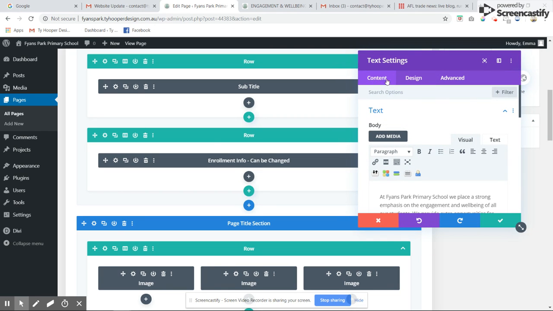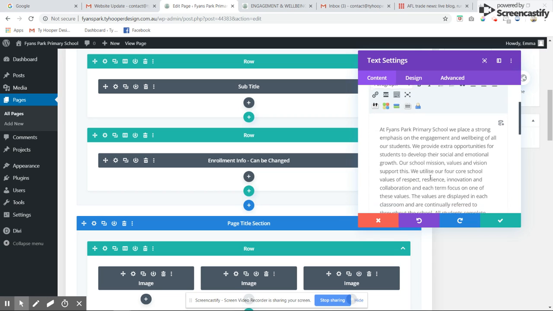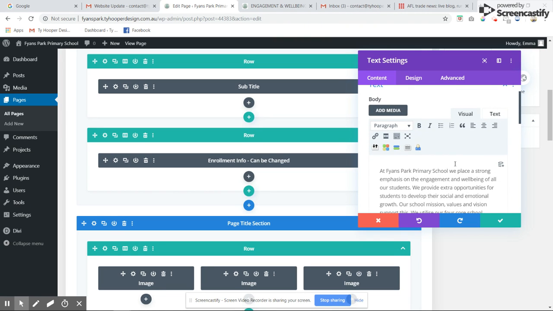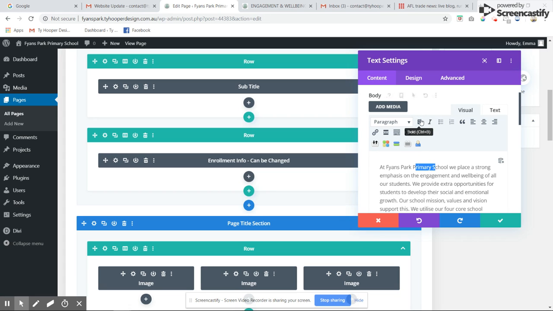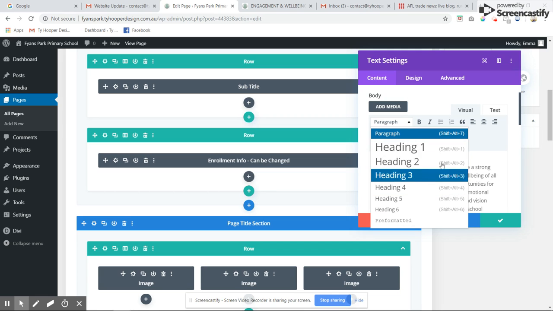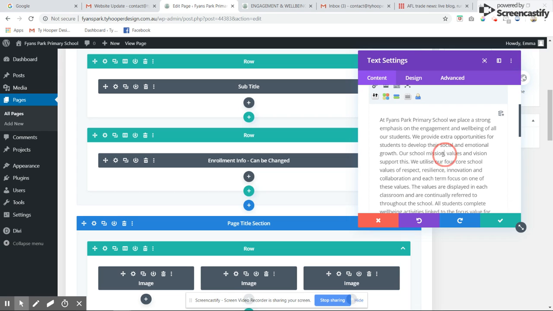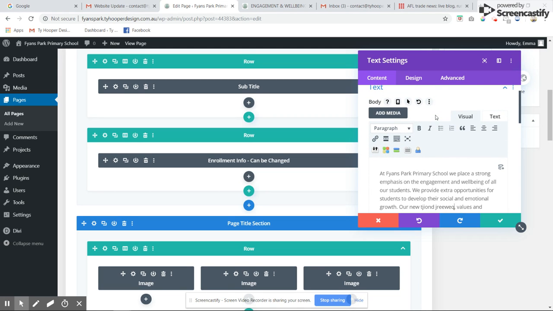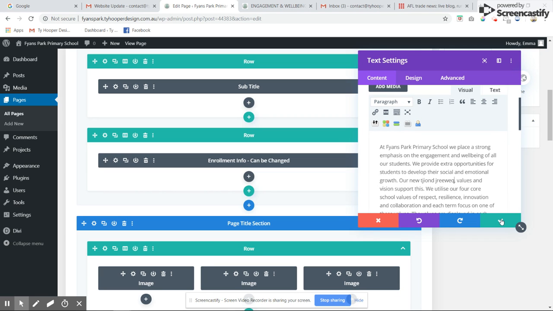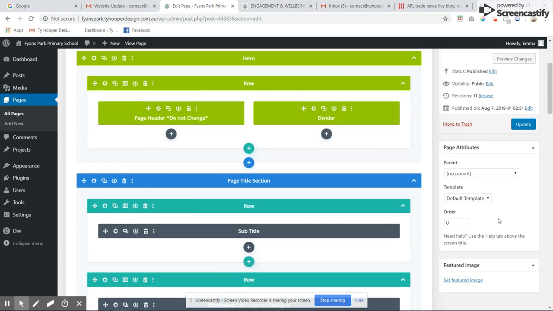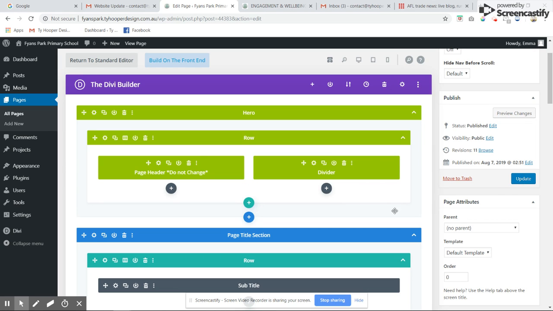And then we have the content area. As you can see, the text here. You can sort of think of this as a Microsoft Word sort of thing where you can just highlight, make text bold, italic, add a bullet point list, change the size. And yeah, if we want to just come in here, highlight it, and then we can just change the text to anything we want. So that's pretty simple, pretty straightforward. Once we've done that, we just have to click here to save it, but we also have to come up here and update the page as well. So any changes we make, we have to save them and then update them as well up here.